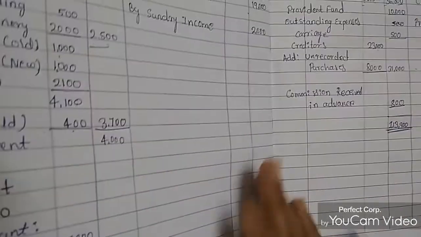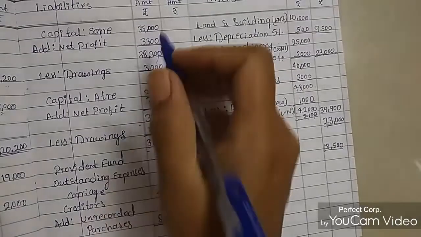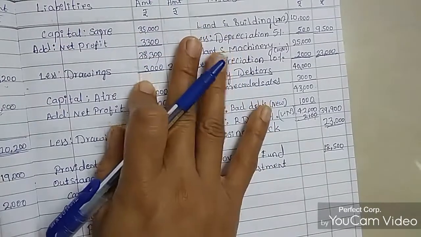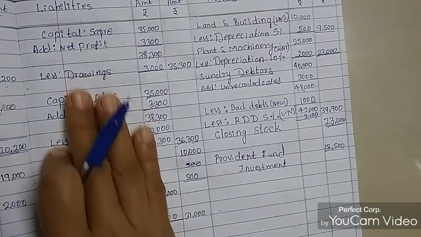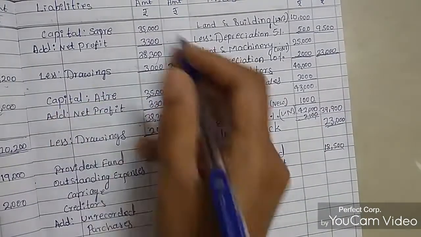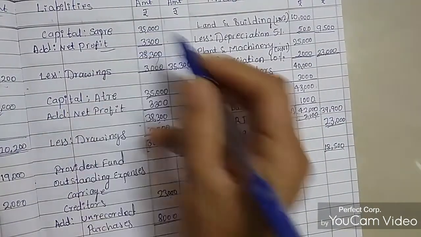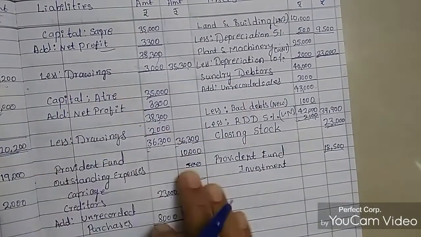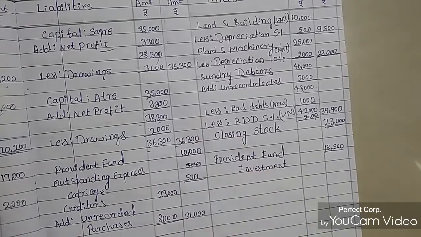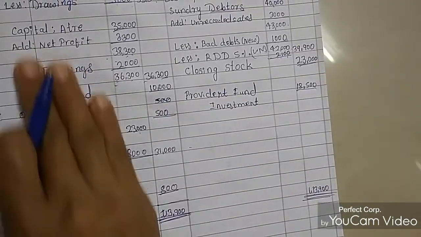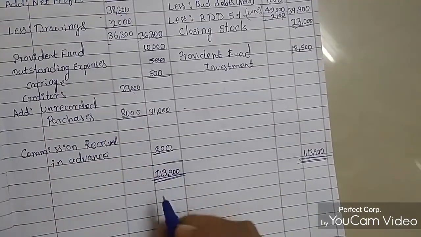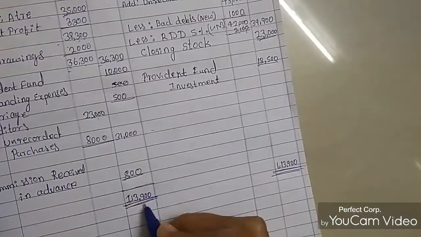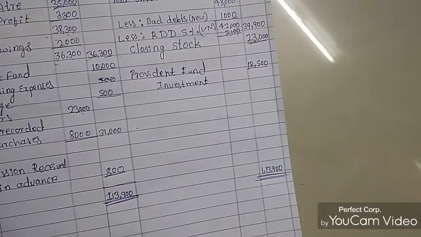Next, this amount will go to the liability side, the capital account. The partners also have an opening balance and withdrew some amount. After deducting some amounts and adding the net profit, one partner got 35,300 rupees and Atre got 36,300 rupees. Next, Provident Fund and the other records are mentioned in the balance sheet. So this total amount now becomes 1,13,900 rupees.